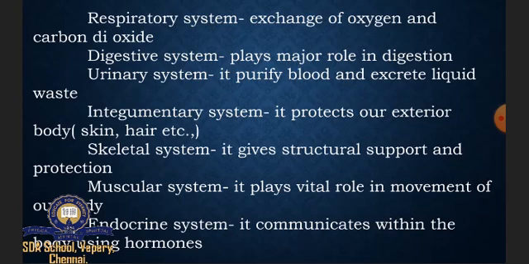The respiratory system plays a major role in the exchange of oxygen and carbon dioxide. Digestive system, it plays a major role in digestion. Urinary system, it purifies blood and excretes liquid waste. Then integumentary system, it protects our exterior body. So skin and hair come under the integumentary system.